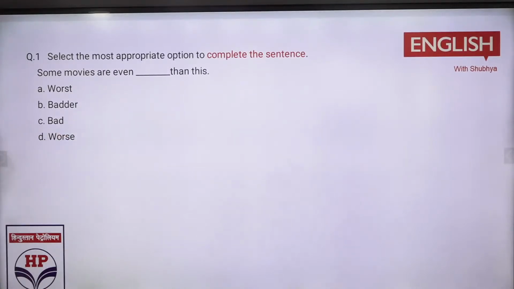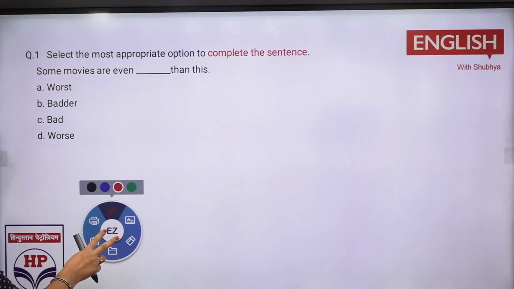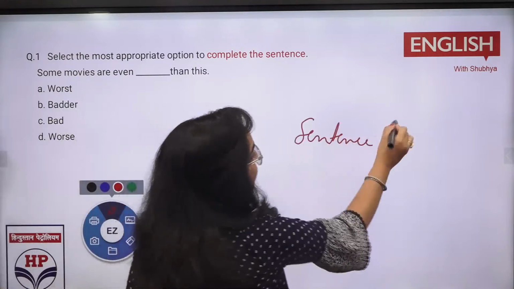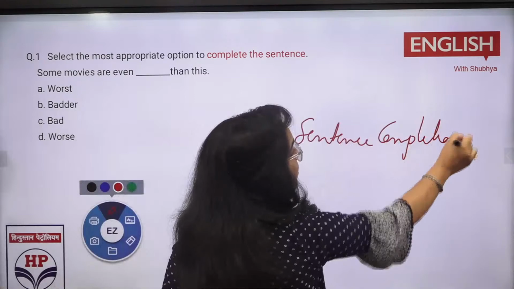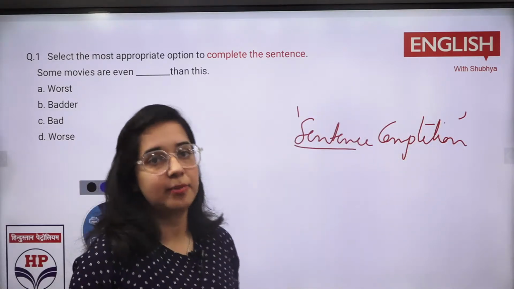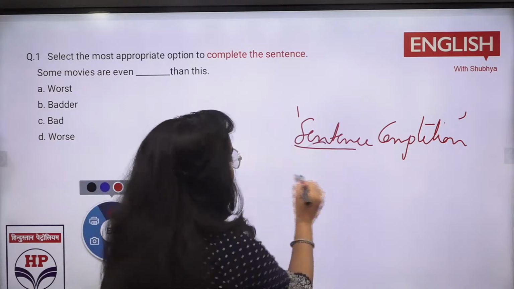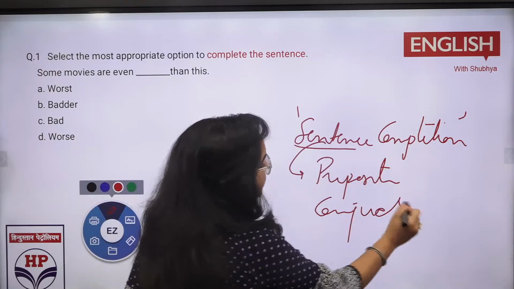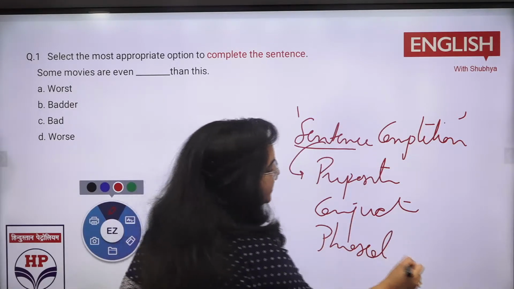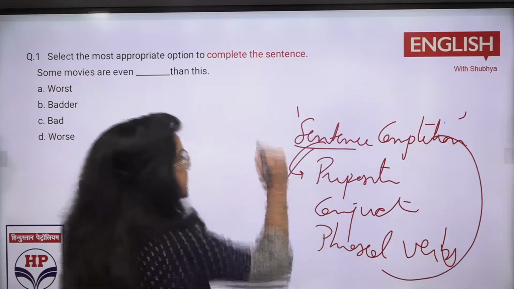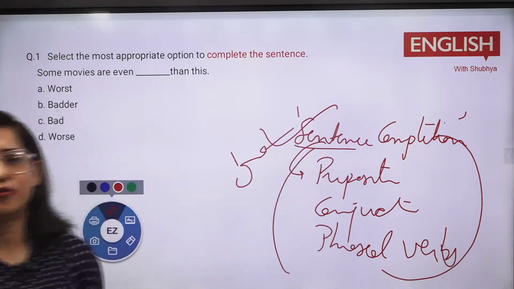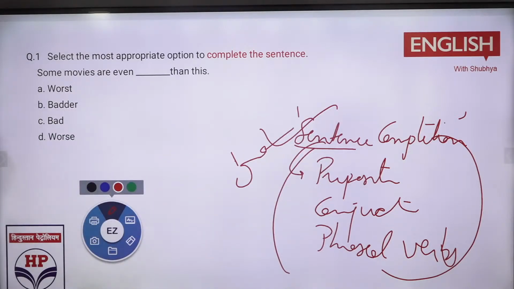The first question is sentence completion. I am telling you again that sentence completion is going to be a major topic of your examination. If you are planning to skip it, don't even think about it. Sentence completion, based on prepositions, conjunctions, and phrasal verbs. So these three things, and your sentence completion part is done, and it is a good 4 to 5 marks. Now let's do this question.